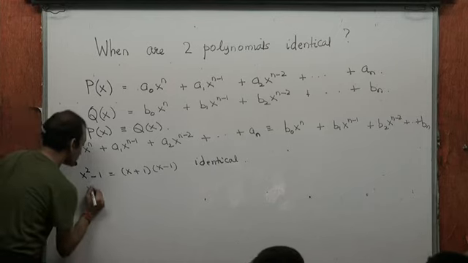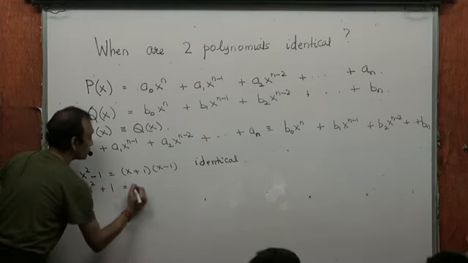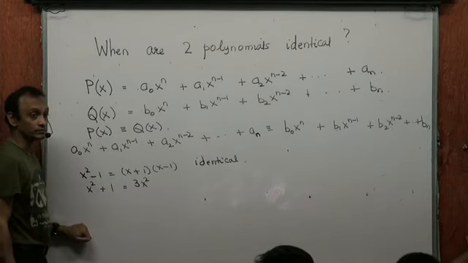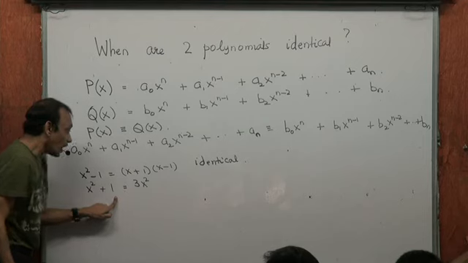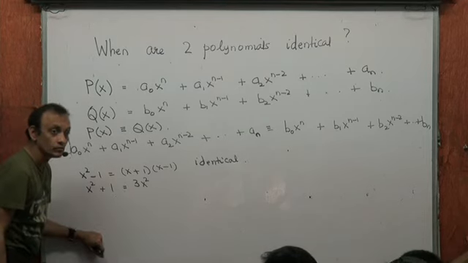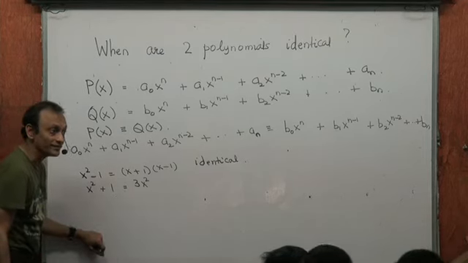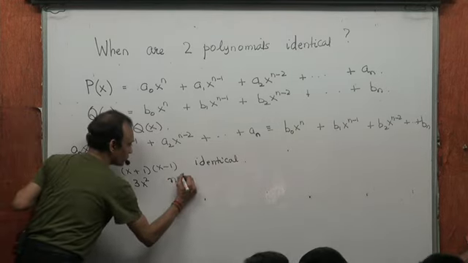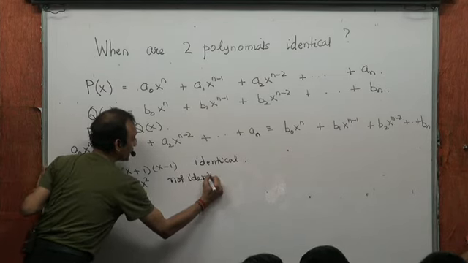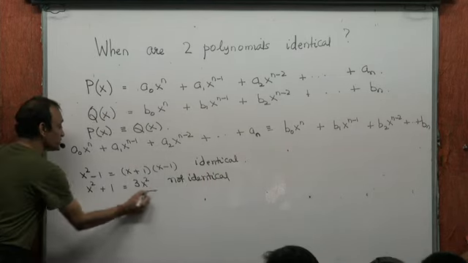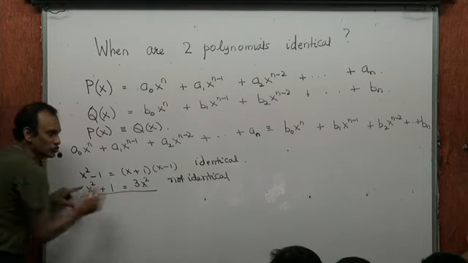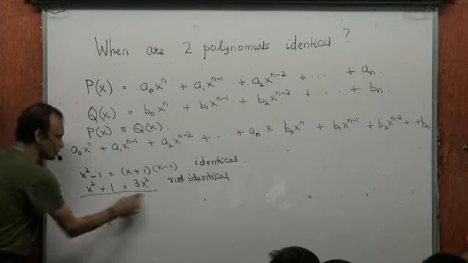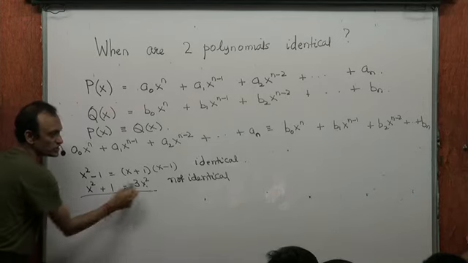Suppose I say x squared plus 1 equal to 3x squared, for example. Are these two polynomials identical? No, they are not identical. They are not equal for all values of x. So they are not identical. This is an equation. This is not an identity. This is true only for some values of x. That means 2x squared equal to 1, x equal to plus minus 1 by root 2, they will be equal. But for x equal to 0, is this equal to this?